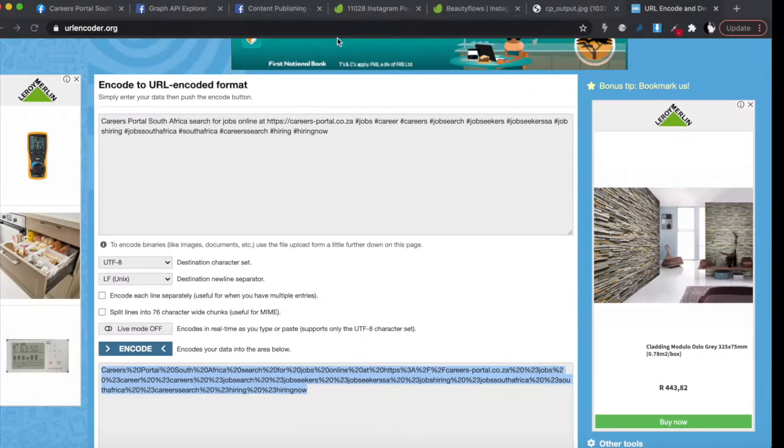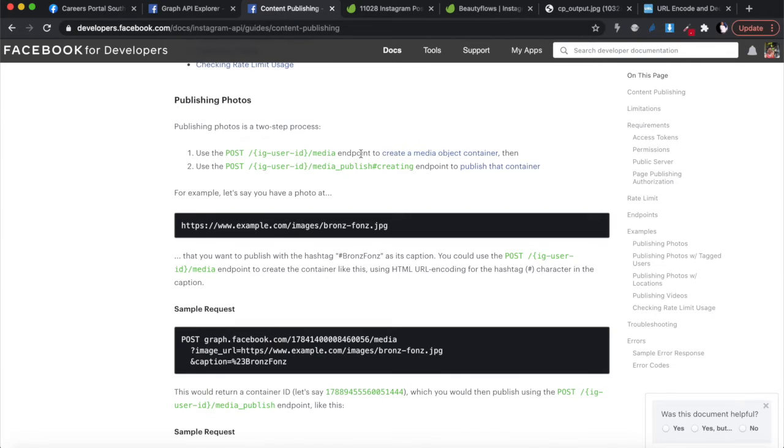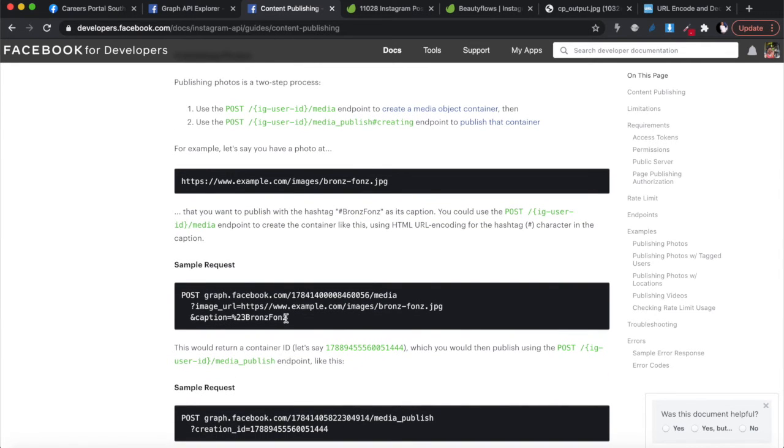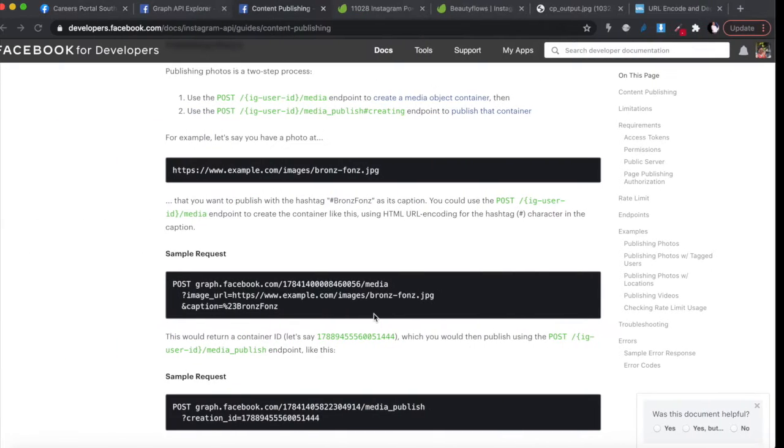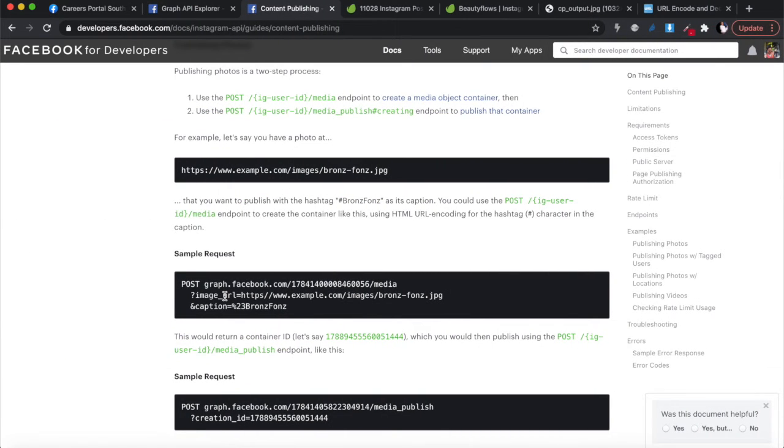And this is where the documentation goes sideways, okay? If you look at the documentation over here and you look at the actual sample request sent to you by Facebook, on Instagram you'll see it's giving you only two parameters. It's giving you the image URL and the caption, and it says just send it like that.